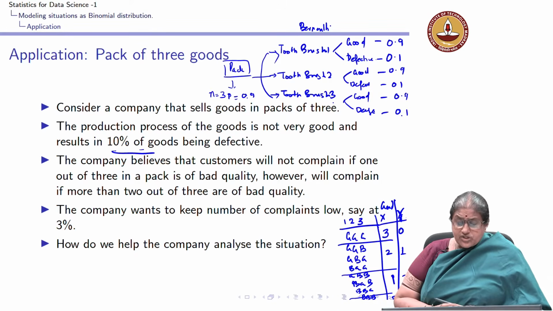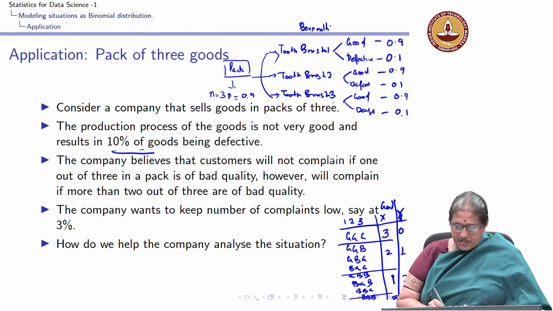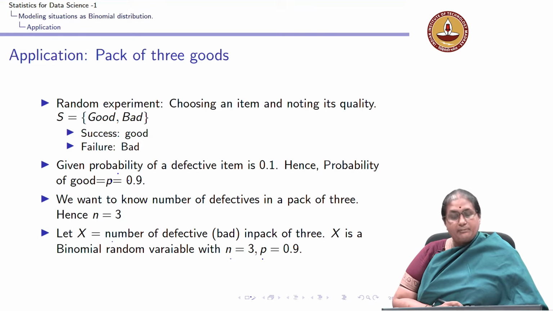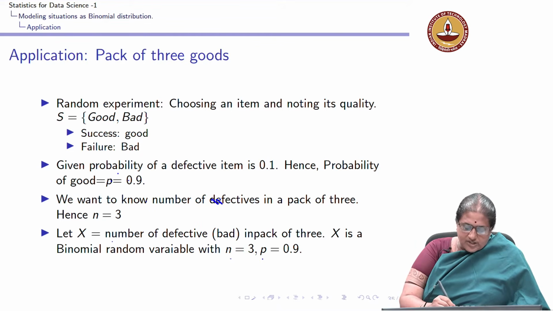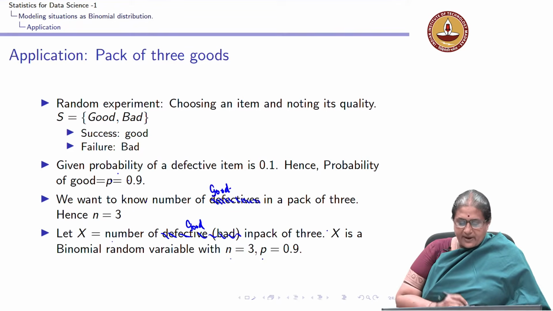Now, the company wants to keep the complaints low, say at 3%. So, how do you help the company analyze the situation? The first thing I realize is that it is a Bernoulli trial with good and bad, or good and defective. The probability of good is 0.9. Now, instead of looking at the number of defectives, I want to look at the number of good items. I am going to put it as the number of good items in a pack of 3.